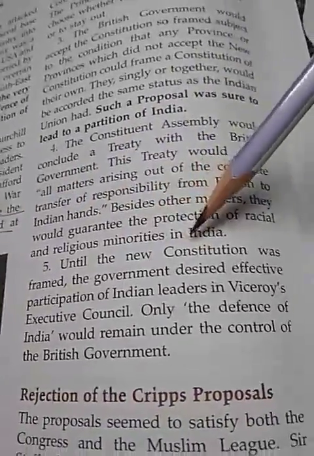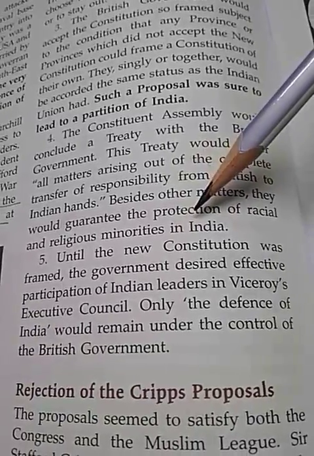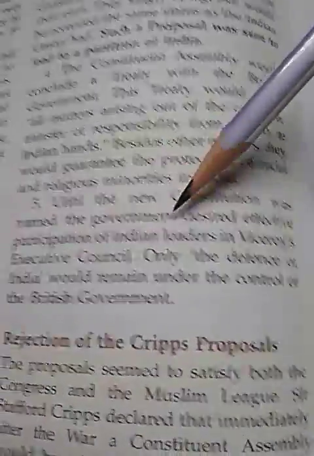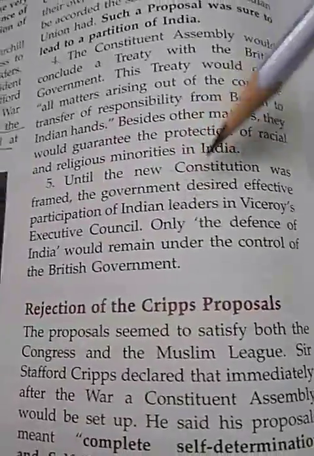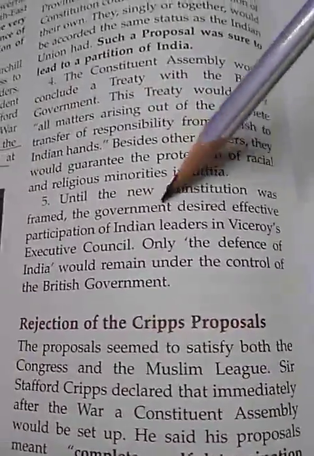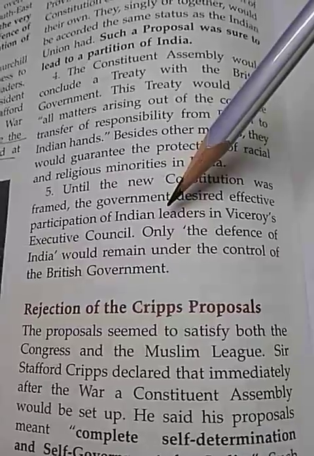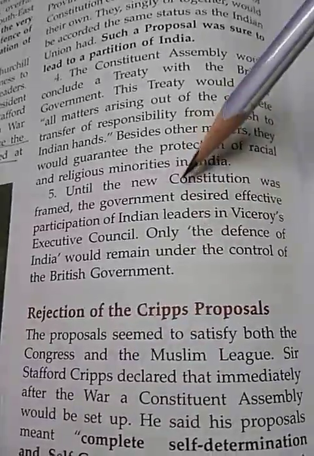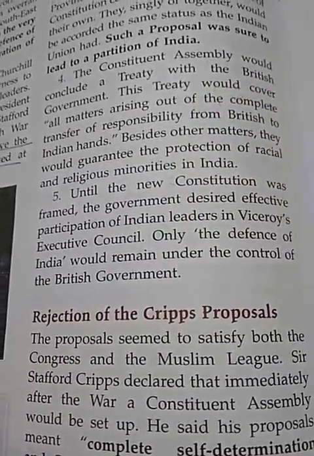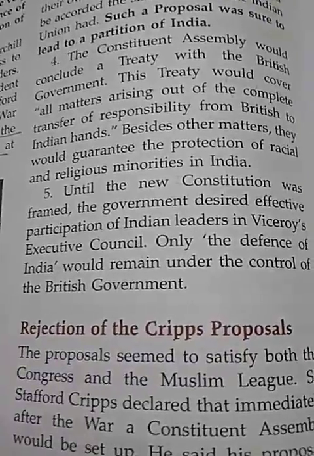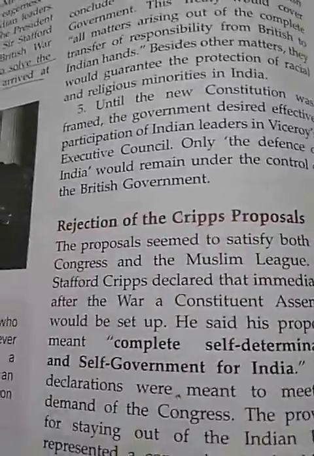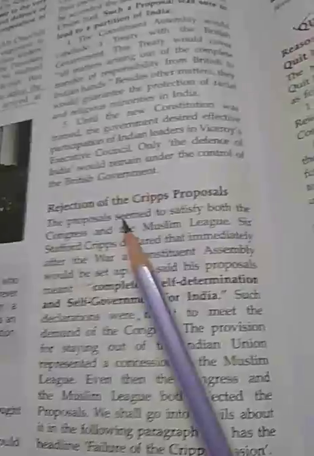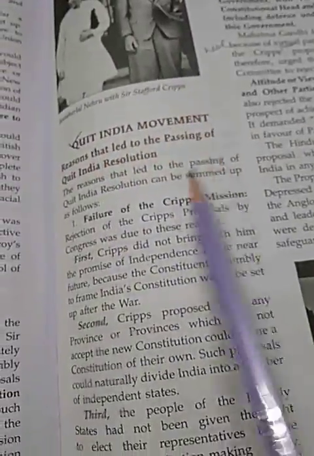Then fifth, until the new constitution was framed, the government desired effective participation of Indian leaders in the Viceroy's executive council. So they would continue their participation until the constitution was ready. Only the defense of India would remain under the control of the British government, and the rest of the powers would be given to Indian representatives. Now, the rejection of the Cripps proposal: this topic we will do in the Quit India movement topic.